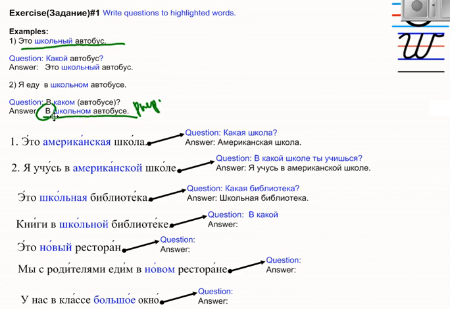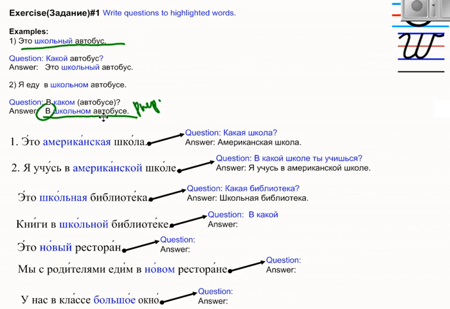In this case, the meaning changes. You not just want to know what is the bus that is in front of me, but you want to know in which bus. So the question will be в каком, in which bus are you right now?